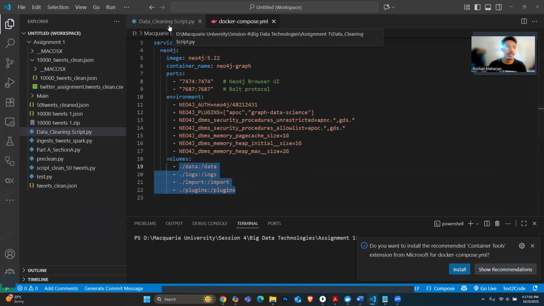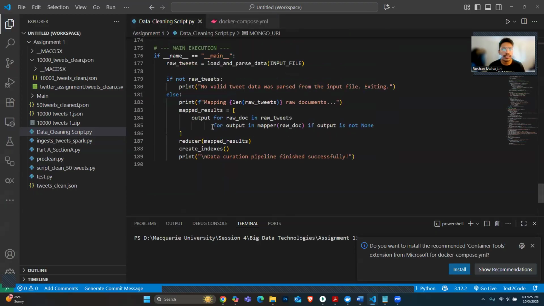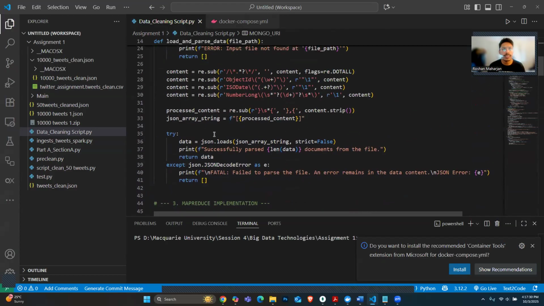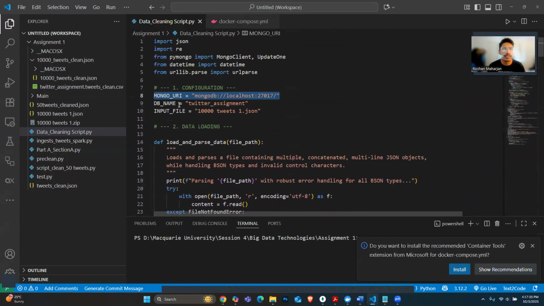At first, we have to write a data cleaning script for the data curation pipeline, section A part A. That script reads the raw JSON and writes to a Mongo collection. So I have written a data cleansing script. In this, I have imported the necessary libraries. I have given the database name as Twitter assignment, and I have given the input file, which is extracted from the original 10K tweets data.